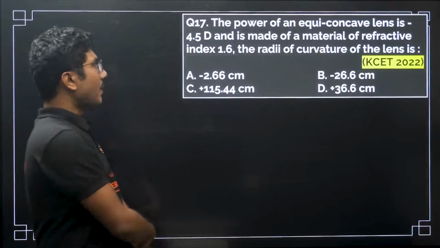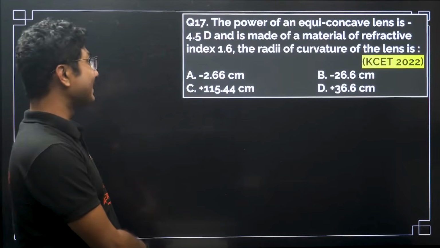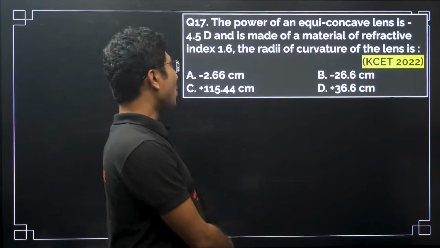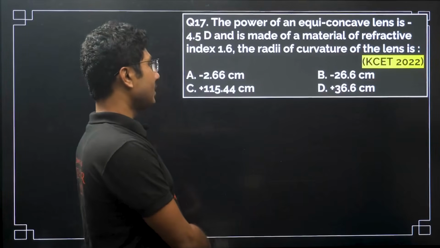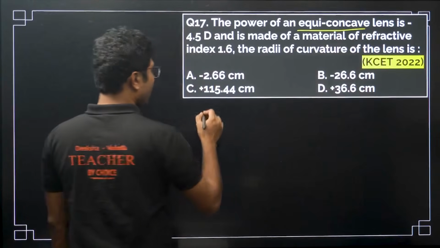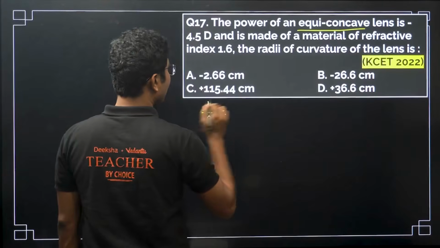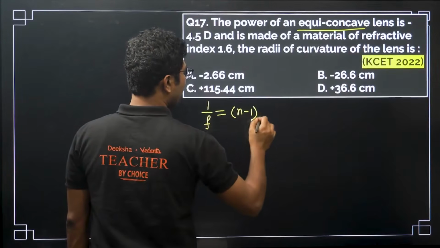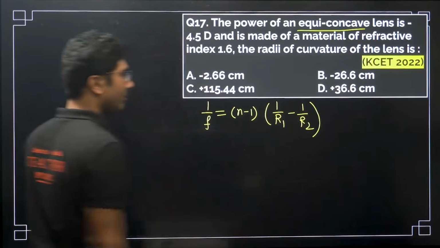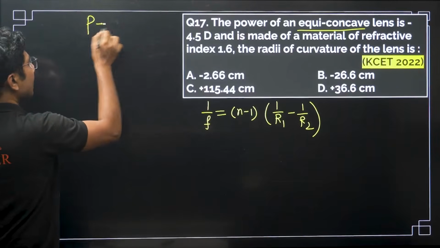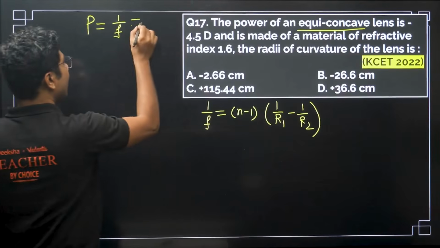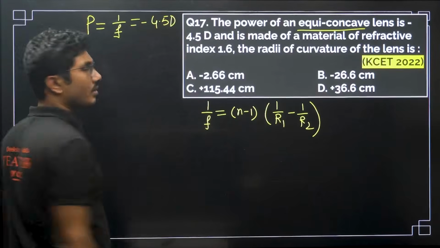Next question. The power of an equiconcave lens is 4.5 D and it is made of a material of refractive index 1.6. The radii of curvature of the lens is? So the power of the equiconcave lens is minus 4.5 D. So 1 by f equals n minus 1 into 1 by r1 minus 1 by r2, right. This is the formula. Now power is basically 1 by f when f is in meters. So power is given here as minus 4.5 D, right.